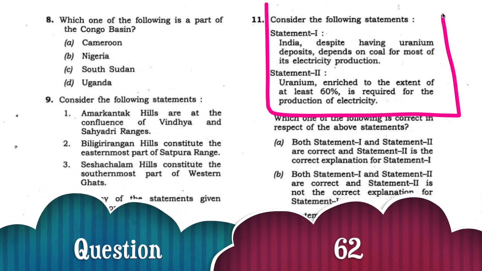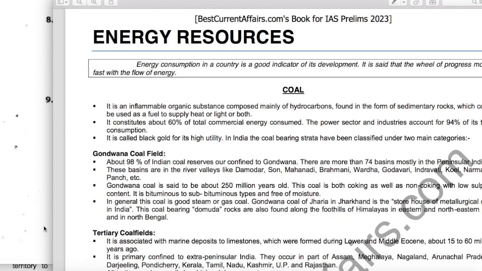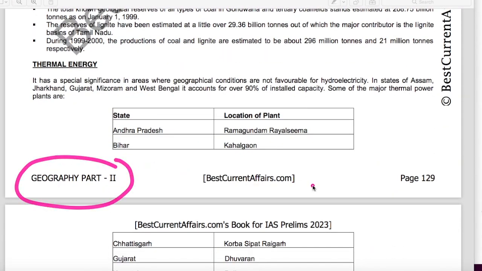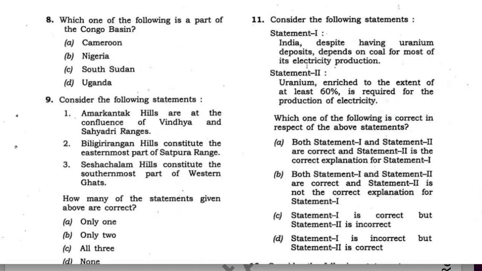Next question. Consider the following statements. First statement is that India, despite having uranium deposits, depends on coal for most of its electricity production. This statement is correct. Now see, this is our geography part 2 book for IAS Prelims 2023, page number 129. Here in the chapter on coal, it is mentioned that coal constitutes about 60% of total commercial energy consumed, and the power sector and industries account for 94% of its total consumption in India. Therefore the statement that India depends on coal for most of its electricity production is correct.